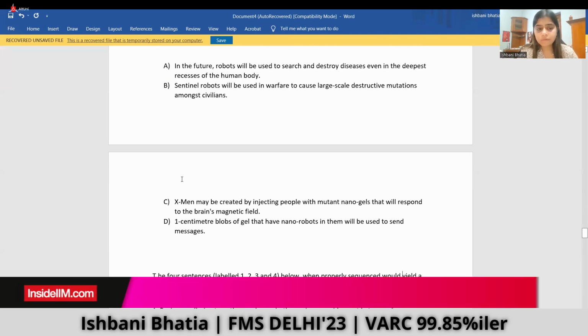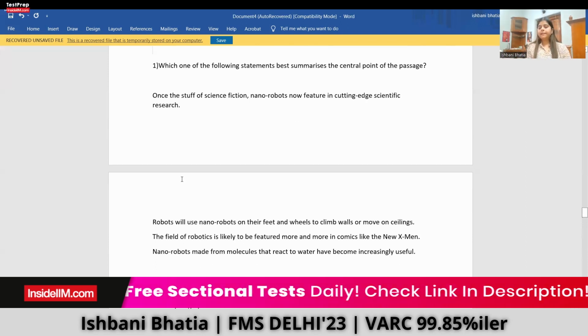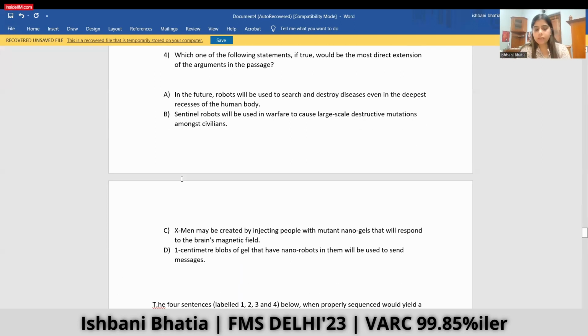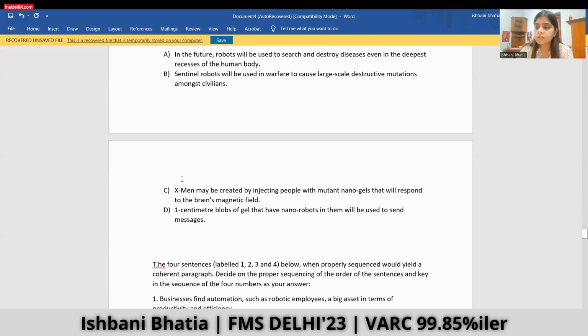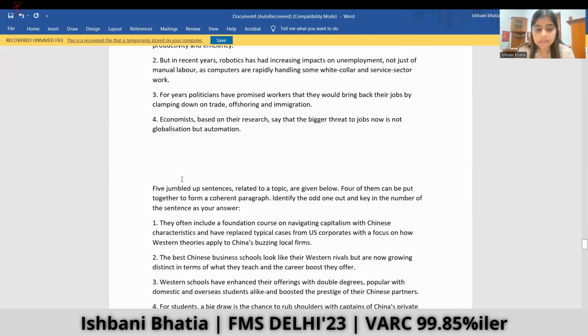So this was about the first passage that I would solve in the paper, and then I would switch to the second passage of this paper. So that you can do at your own leisure. And if you want me to solve any other passage of this paper, you can just write to Inside IIM and we can come up with a video for the same.